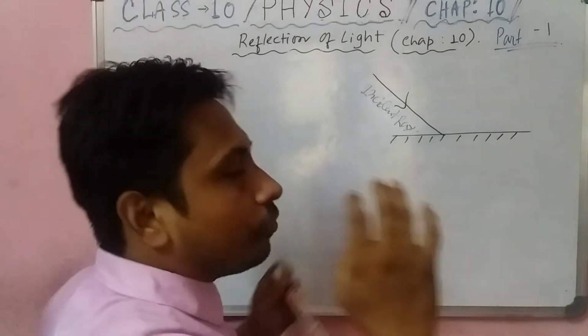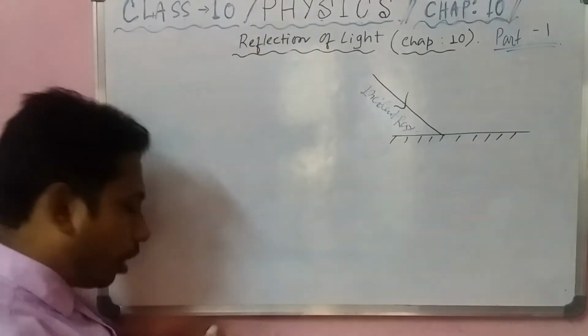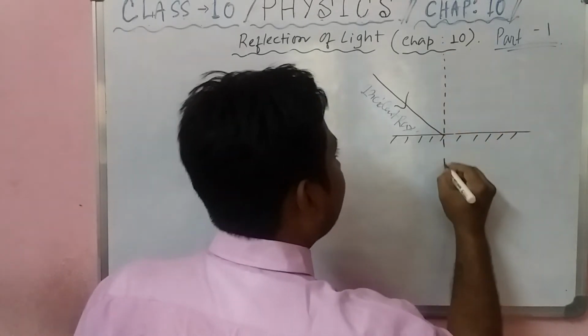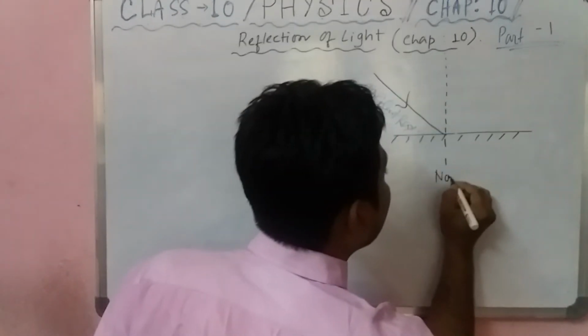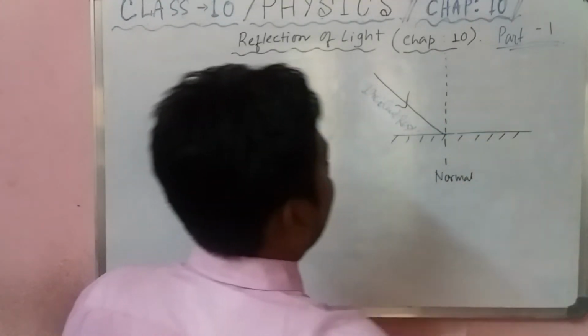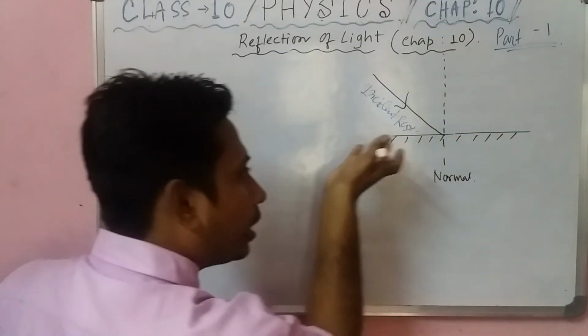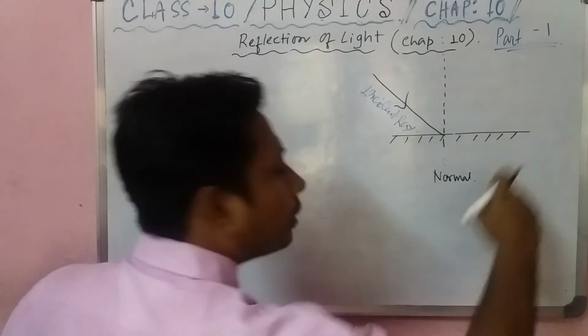Your first job is to make a normal where the incident ray falls on the mirror, and this dotted line is called normal. It does not actually exist, but by drawing we can draw a normal. Normal means perpendicular to the surface.